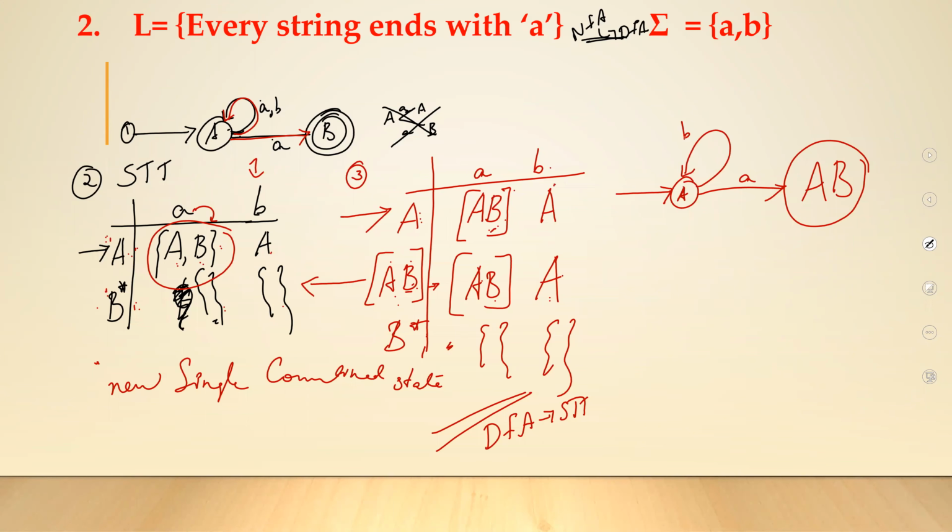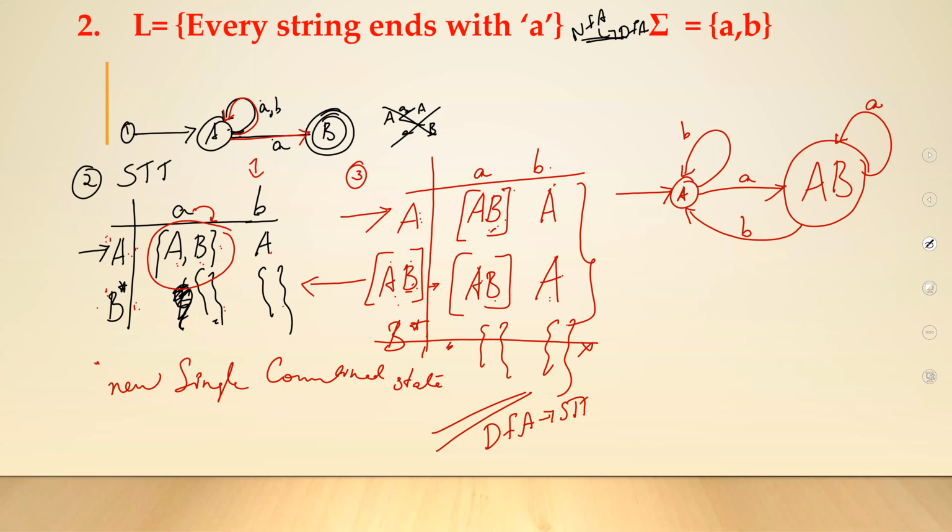AB on a, you will be going into A. AB on b, you will be going into B itself. Actually, you need not have this at all. This can be avoided because from B you're going nowhere. When you look into this table, nowhere did you get an individual state called B, which means B need not be denoted in the diagram.